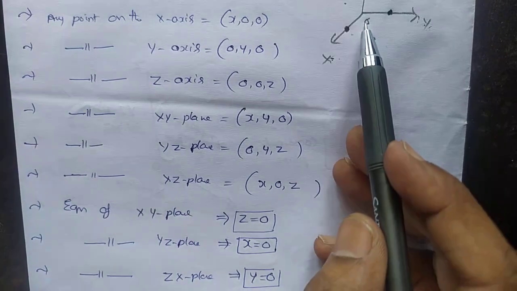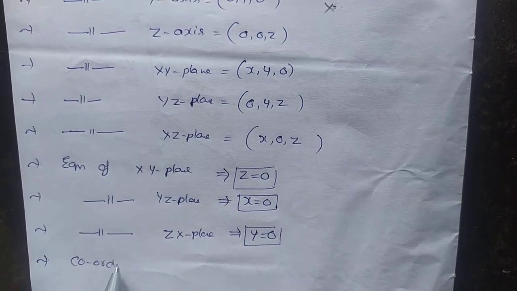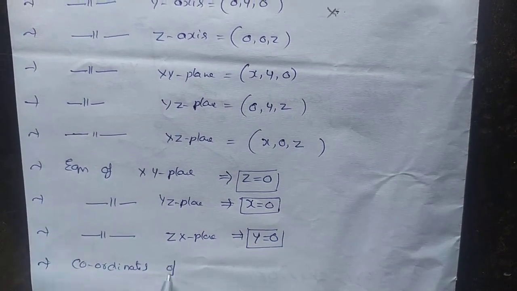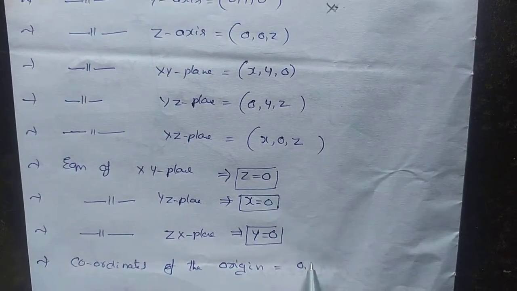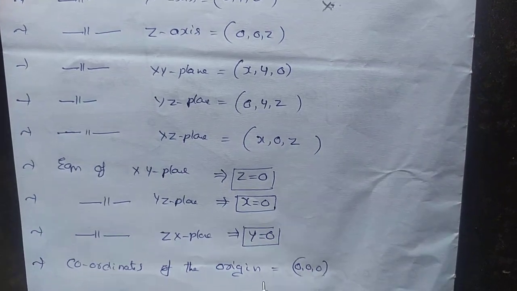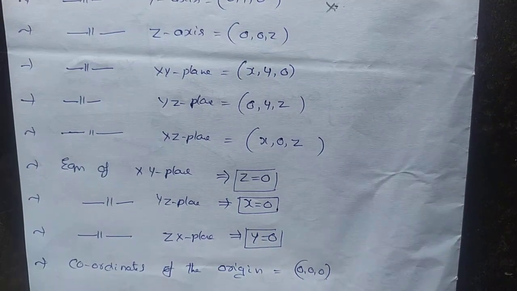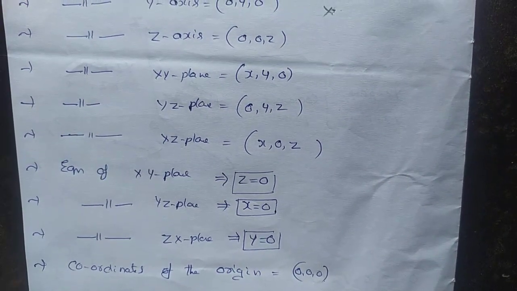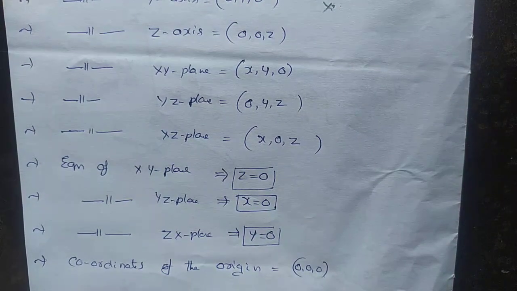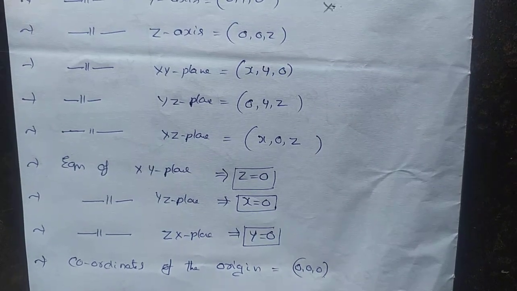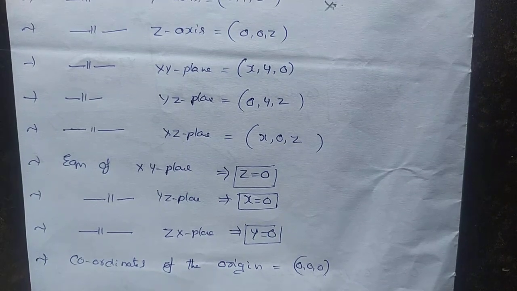Coordinates of the origin: the coordinates of the origin are 0, 0, 0. These things we know. So this is the concept of introduction to three-dimensional geometry. Now let us move on to the questions. If you have any doubts, you can ask me through mobile call, or you can come to the college and clarify your doubts.